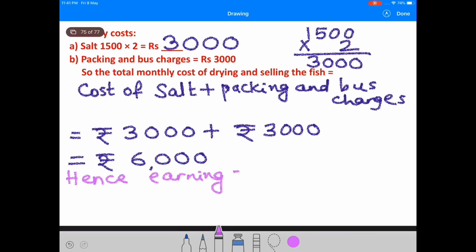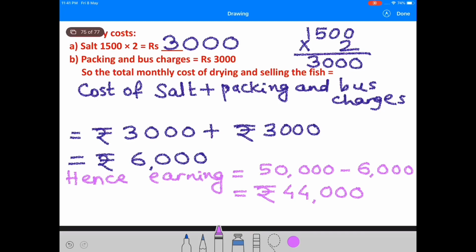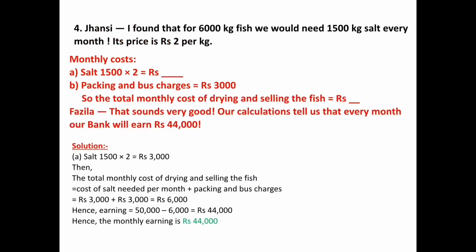Hence earning is equal to 50,000 minus 6,000 is equal to 44,000 rupees. Hence, the monthly earning is 44,000 rupees.